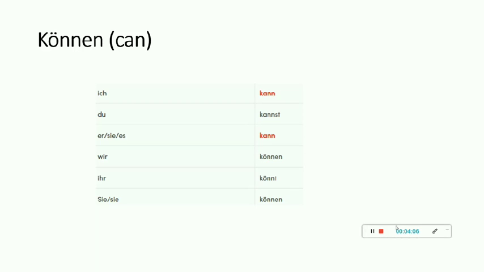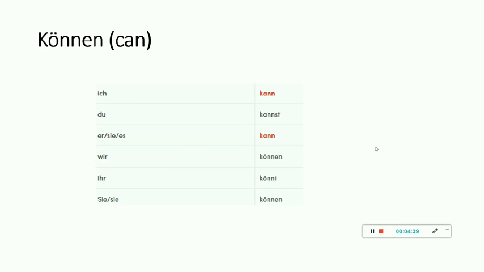If you see carefully, ich and er, sie, es have the same form, that is kann, and these are different from the actual verbs that we have seen till now, where the verb ends with e if it is conjugated with ich. So these are a bit different. The rule of modal verbs is that it comes at the second position and it pushes the actual verb to the last, and that too in infinitive form.